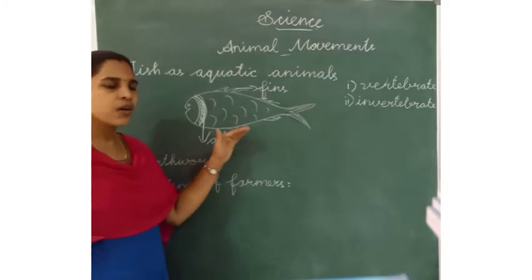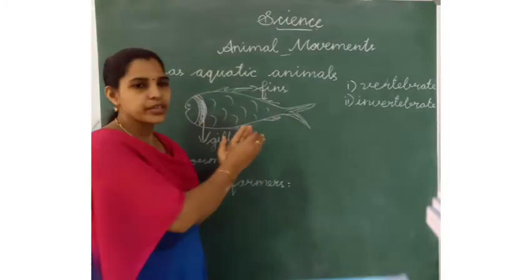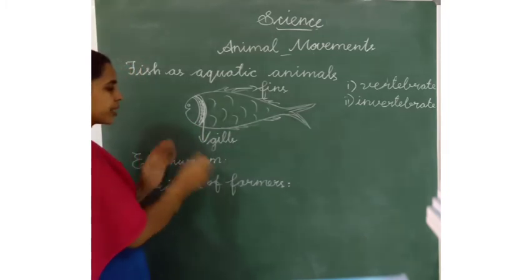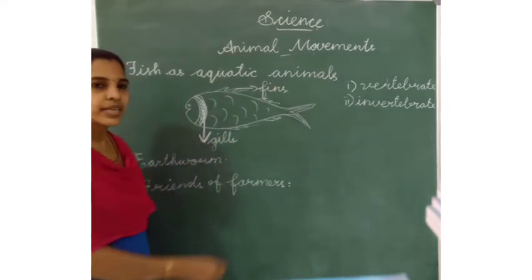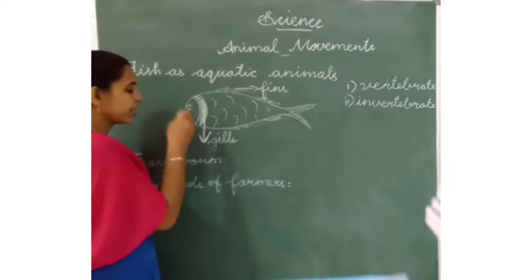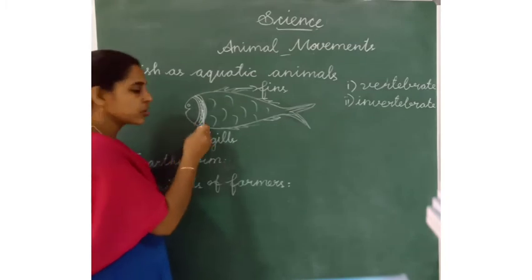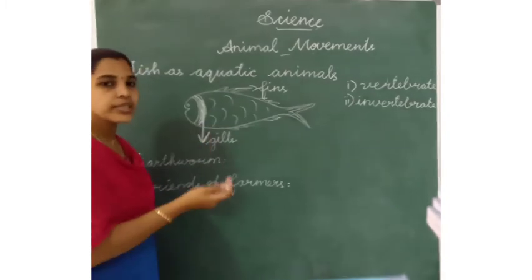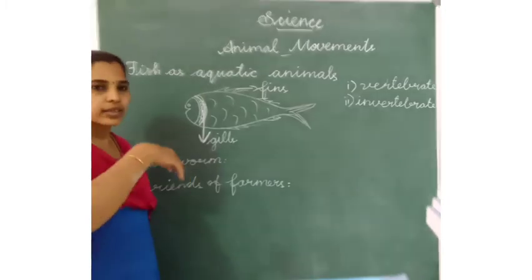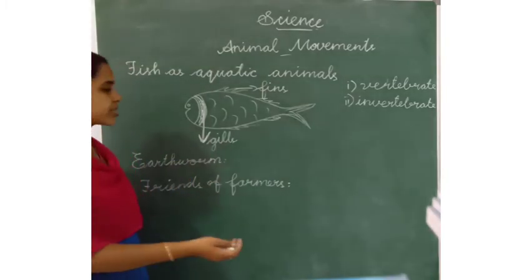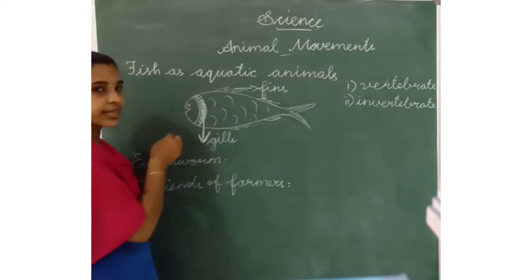Next one is, what are the parts in the fish? Do you know? Yes, these are the gills. Okay, what is the use of gills? Gills help the fish to absorb the oxygen from the water and let out the carbon dioxide through the gills.